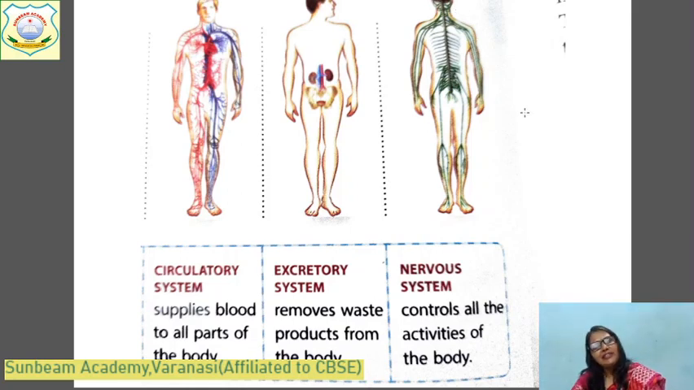You can identify them in the picture if it is given in your exam, and you can write the correct function of these particular organ systems. Of course, yes, children, revise again and again, read again and again, and try to understand.